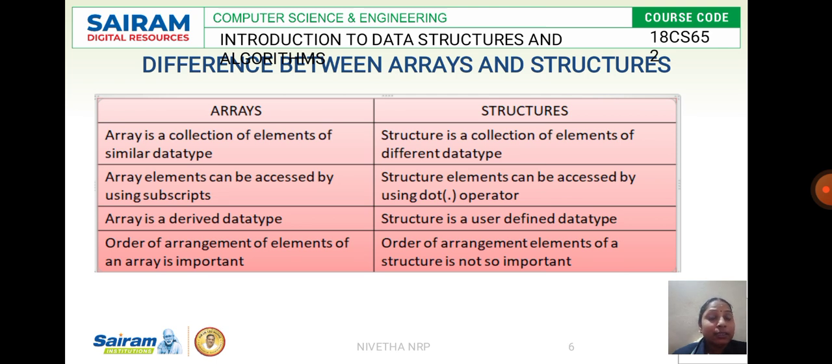And the last thing is that here the ordering plays a vital role. Since it is accessed by the subscript, that is, by the memory address, the ordering of elements is more important here. If it is A of 10, the first element will be stored at A of 0, followed by A of 1, followed by A of 2, up to A of 9.